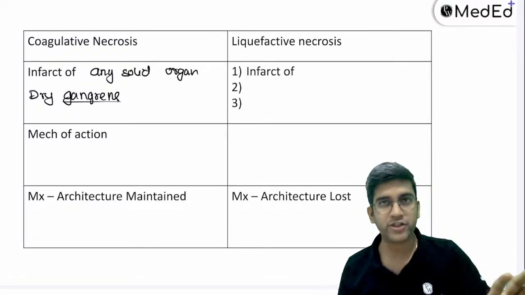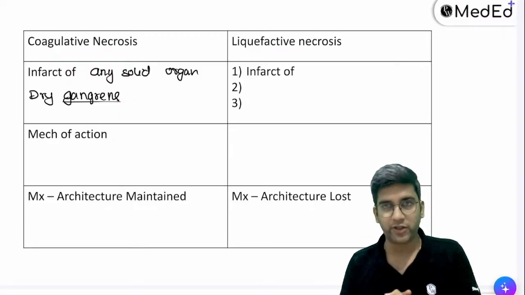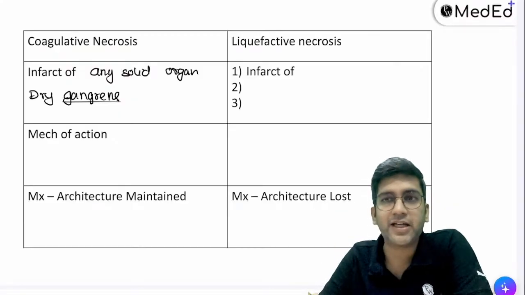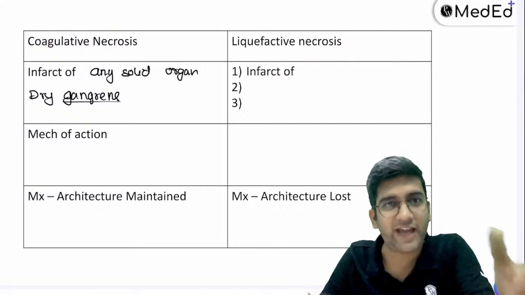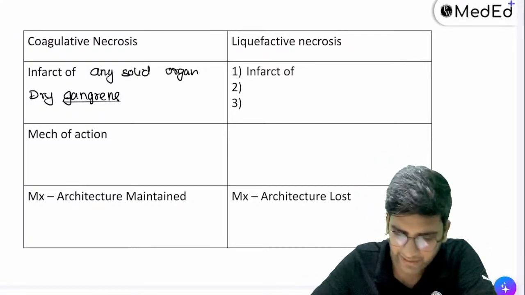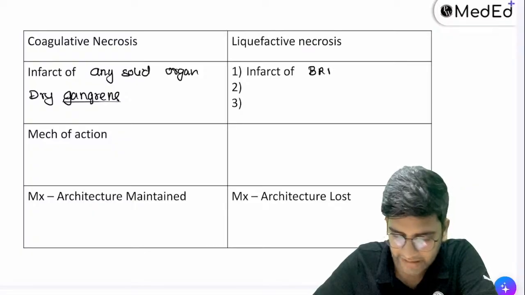Fine. So that's the difference regarding gangrene. Now let's go to liquefactive necrosis. Everyone here said that it is in every organ except brain, right? They did teach you in your college also, every organ except brain will have liquefactive necrosis, right? Except brain or CNS, right?